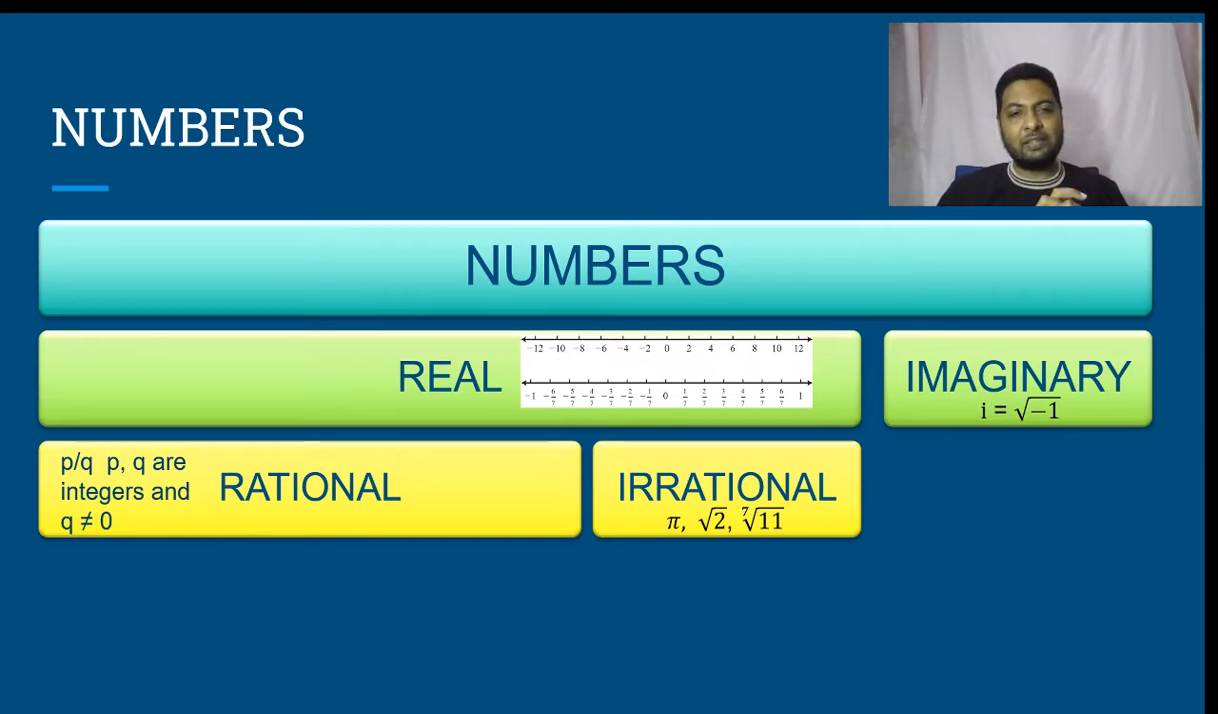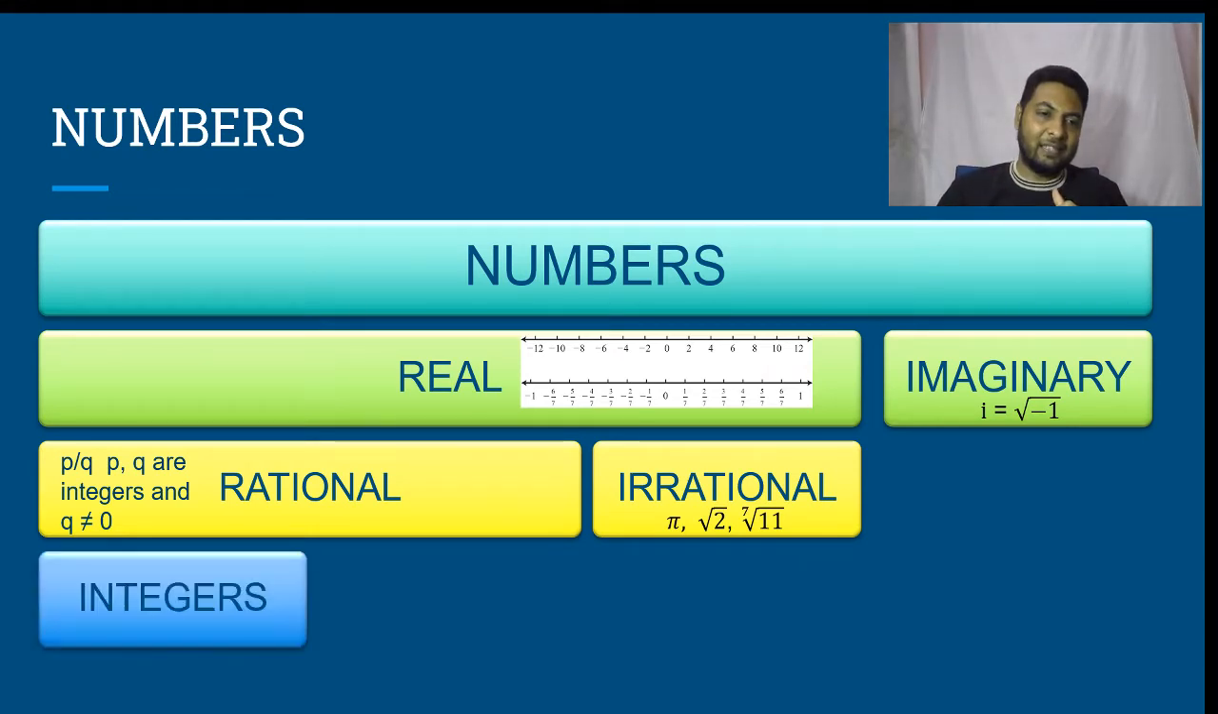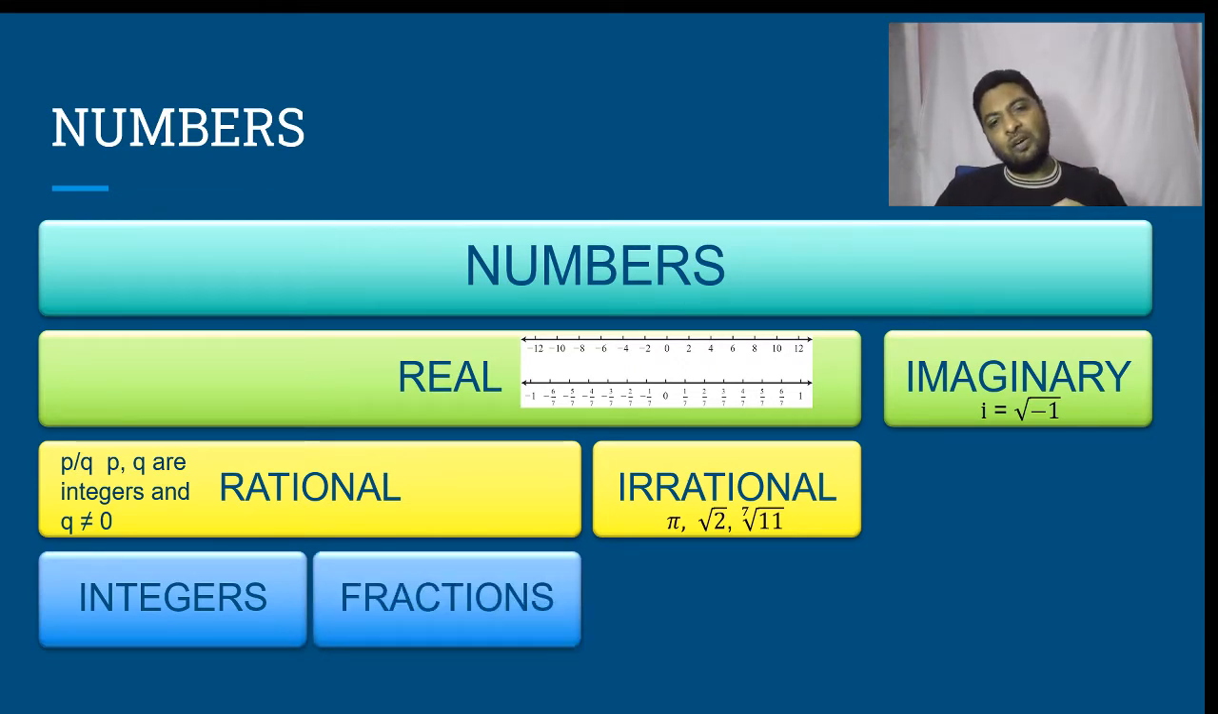Now let us come back to rational numbers. We can classify rational numbers further as integers and fractions. What are integers? Rational numbers in their simplest form, having the denominator as 1, are said to be integers. Every other rational number is a fraction.